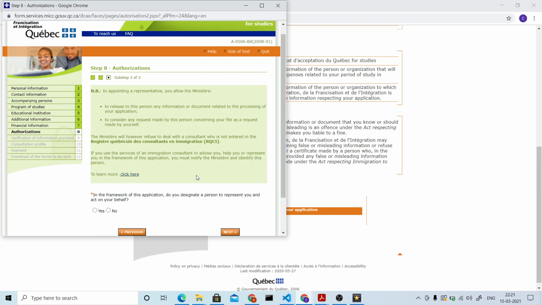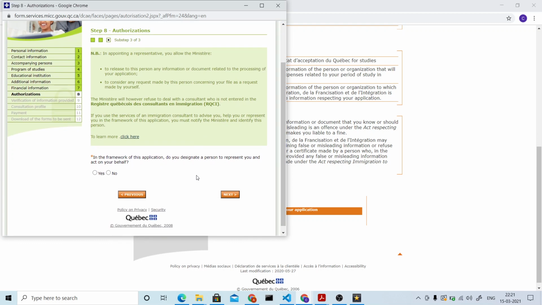And you have one more authorization thing here. So here they're asking, are you applying on your own or is someone else applying on your behalf? Here I'm applying on my own. So no.